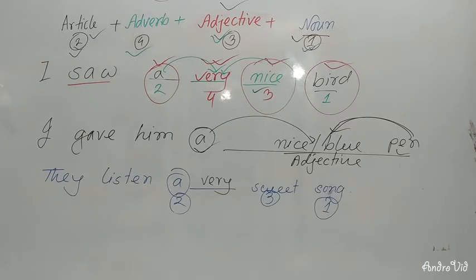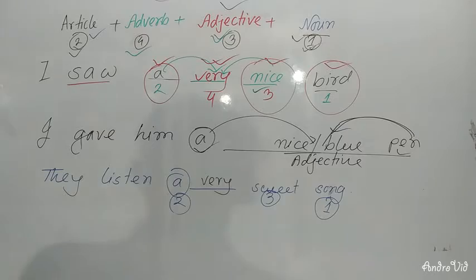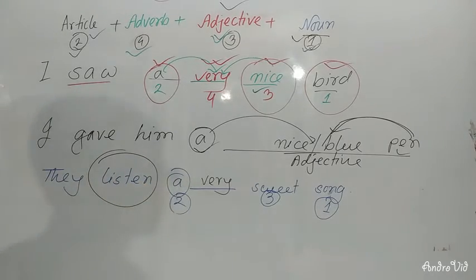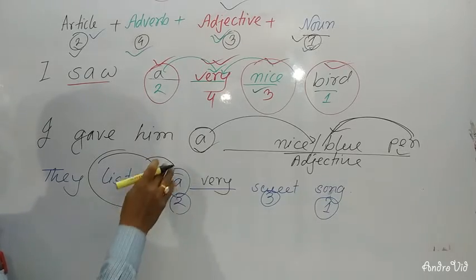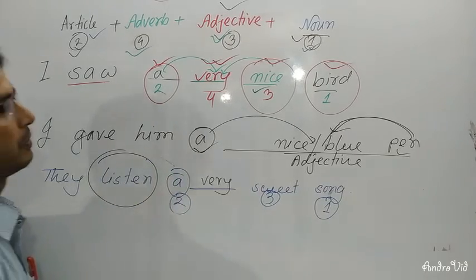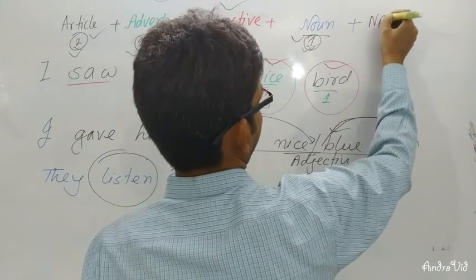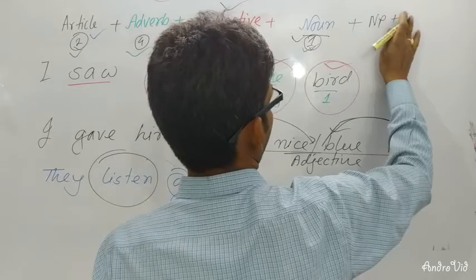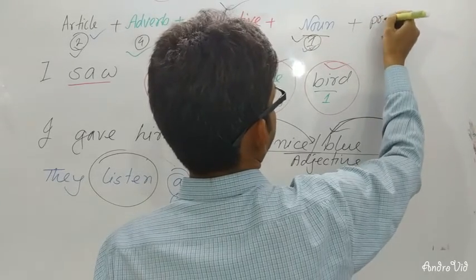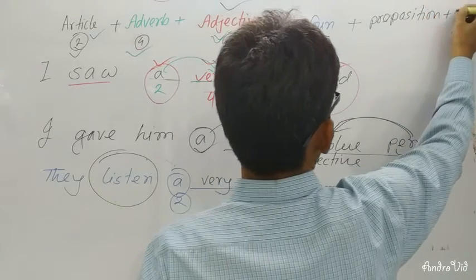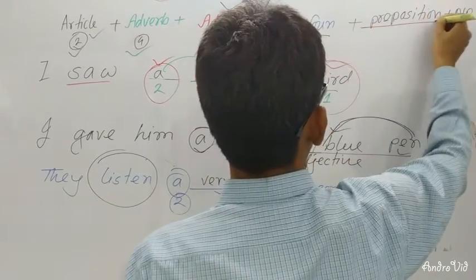Now, before articles or noun phrase, you may use your verb, or sometimes you may have a preposition. Before or after the verb, you may have a preposition or noun phrase. You can add here NP plus preposition, then again NP. It means noun phrase.